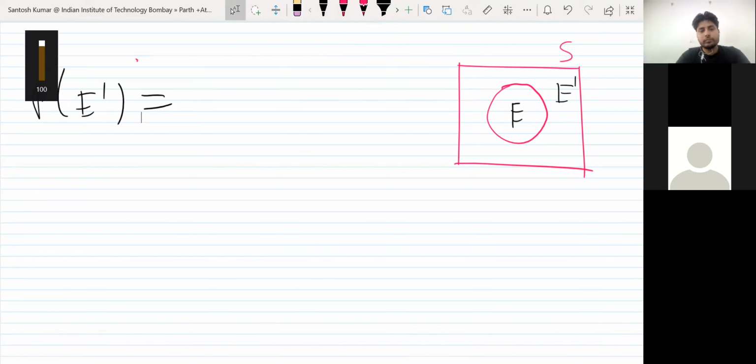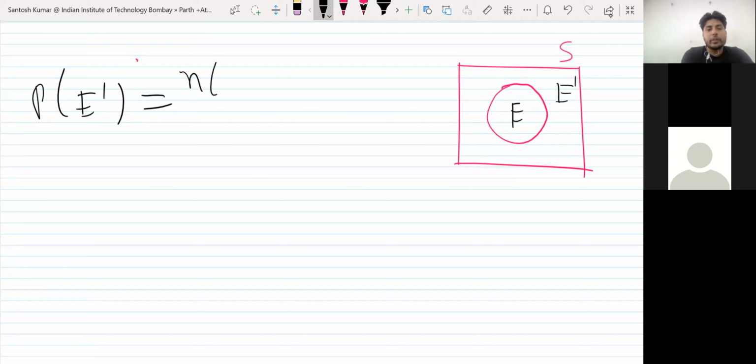Hmm? Speak loudly, I could not hear. Number of elements of E dash upon sample space. Right. So in terms of E, how will you write? In terms of probability of E, that is fine. Number of elements in E dash upon number of elements in sample space.